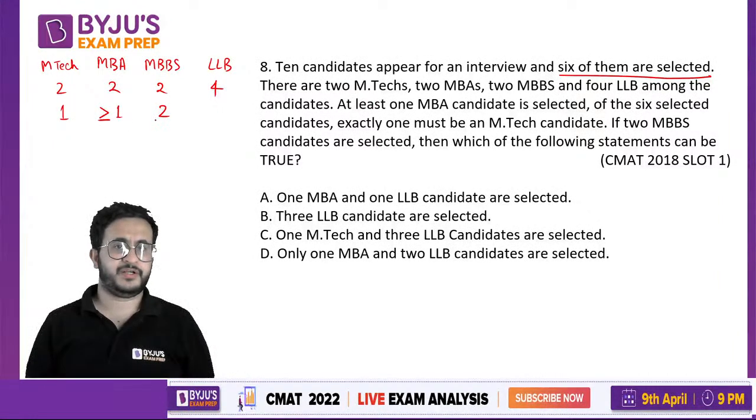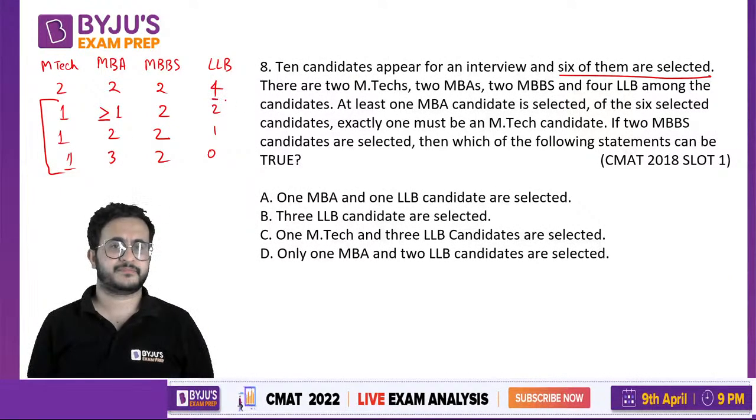Okay, so we know 1, 2, 3, 4. We can have 2 LLB. That will make it 6. These 1 and 2 are fixed. This can be made 2 also because it is greater than or equal to 1. Right? So instead of 1, we can also take 2. So in that case it will be 1. If we take 1, 2 and 3, this will be 0. So these are the 3 cases. 3 cases will be made: either 1, 2 or 3, accordingly 2, 1, 0.